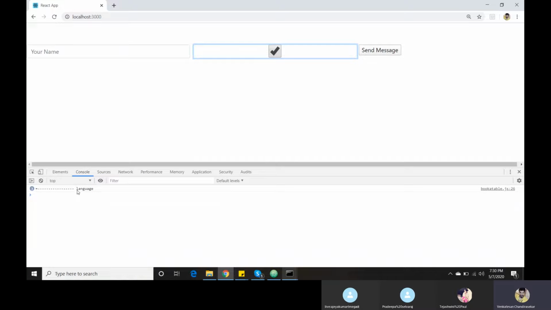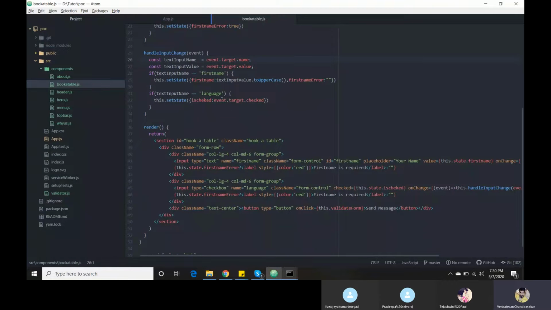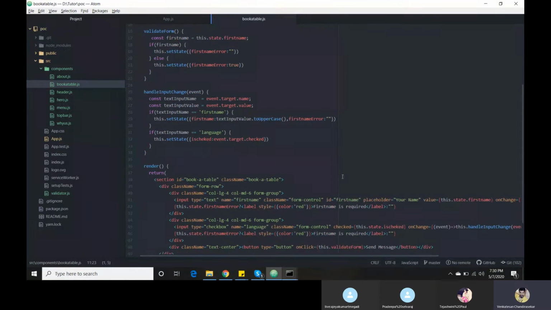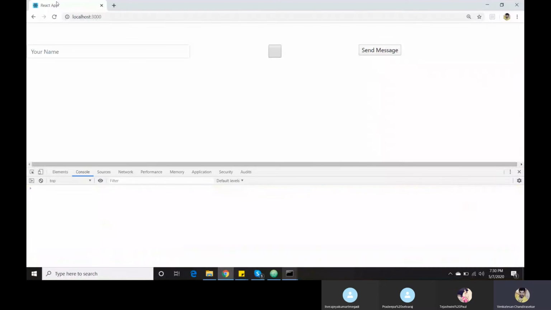Here the field name is language. Don't confuse yourself, based on the name only it will trigger. I am getting my name as language and my value I'm going to change. Initially it is false. Whenever I am clicking it is giving true, the reason is initially it is false. Now it is dynamic. Click. Okay, you got it.